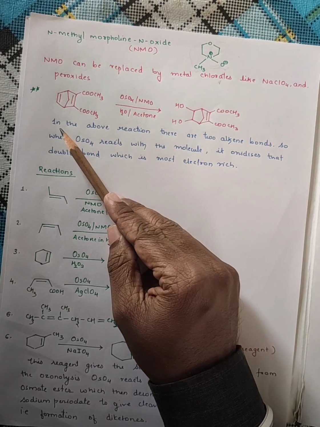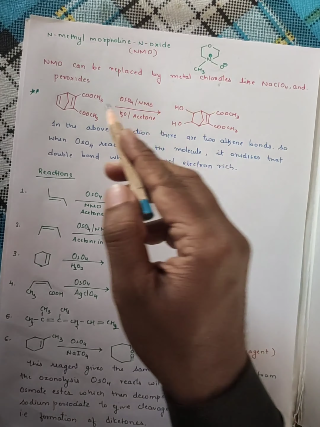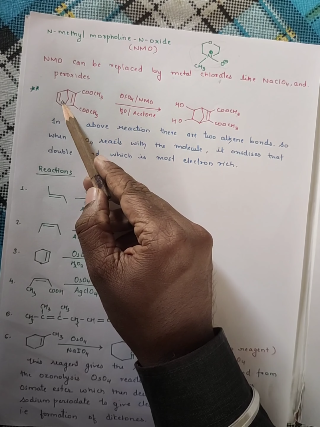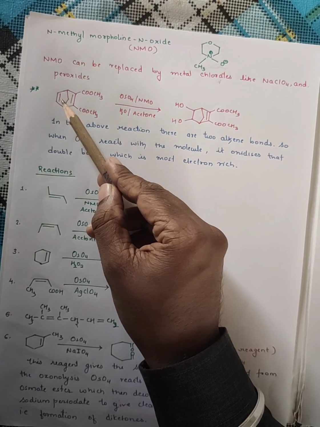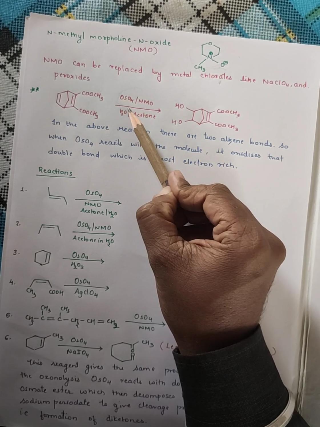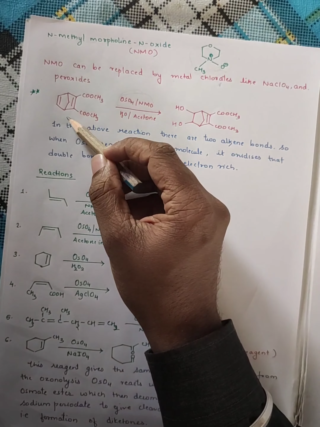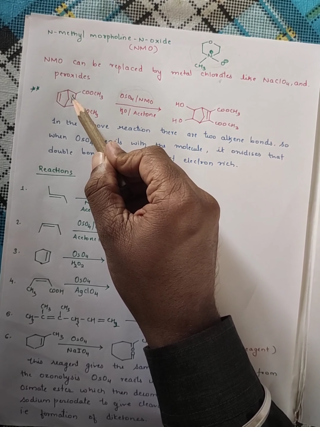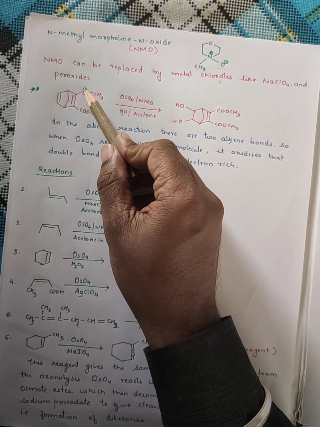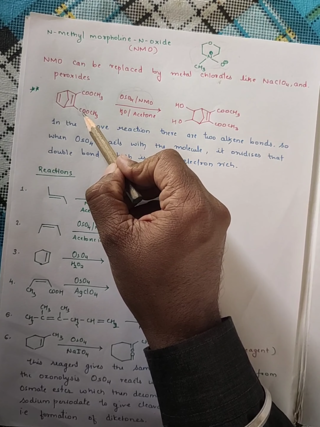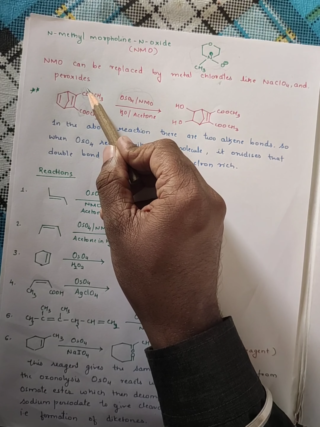Now one very important reaction here, you remember. Here also there is some stereoselectivity. Here there are two double bonds which can be hydroxylated. Now remember, OsO4 and NMO always prefer the double bond which is electron rich. Can you see this double bond? It is attached to two carbonyl groups, it's an ester group. These are two electron withdrawing groups.